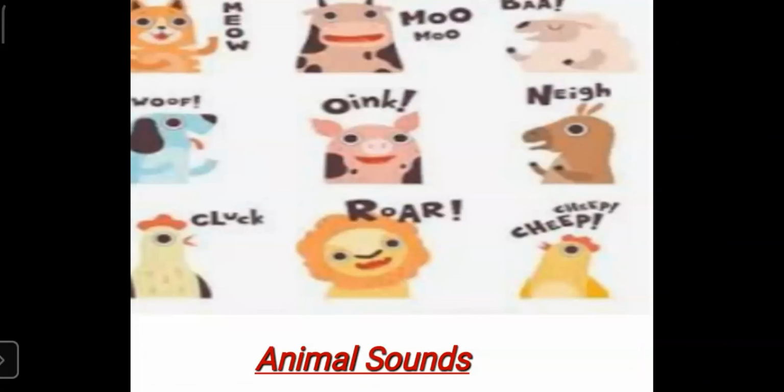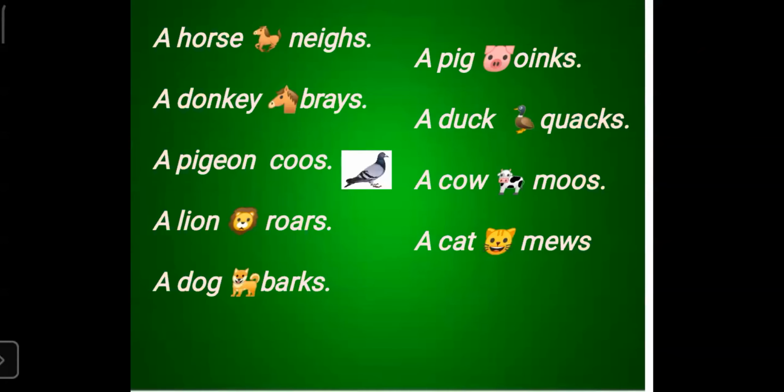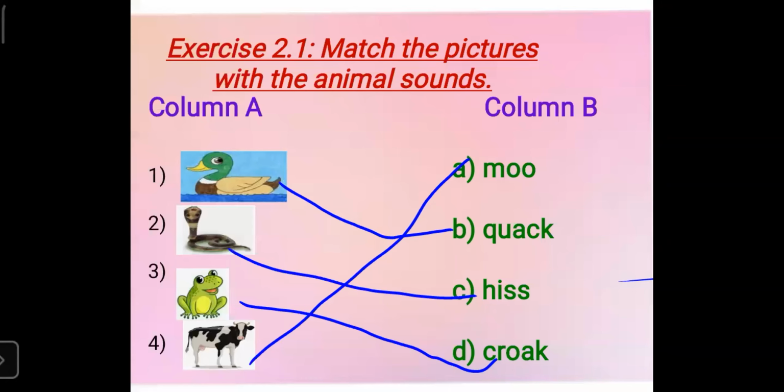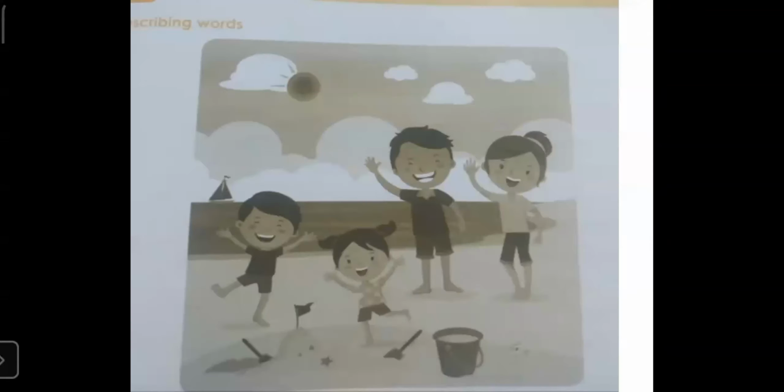Children, in the first part of module number 5, we have learned about different animal sounds. Yesterday, in the second part of module number 5, we have learned about describing words.